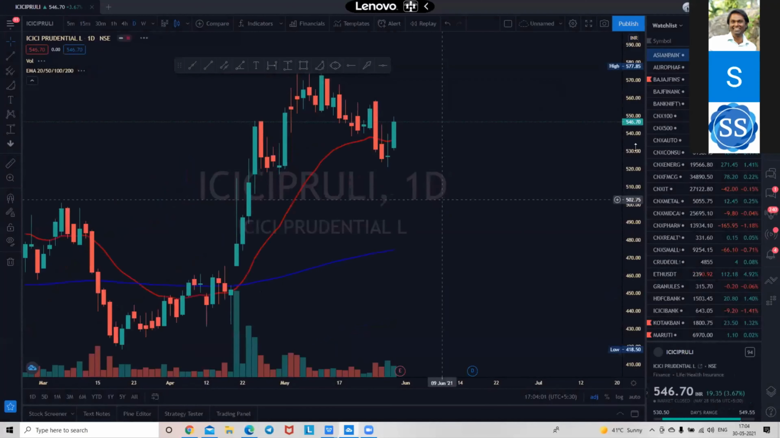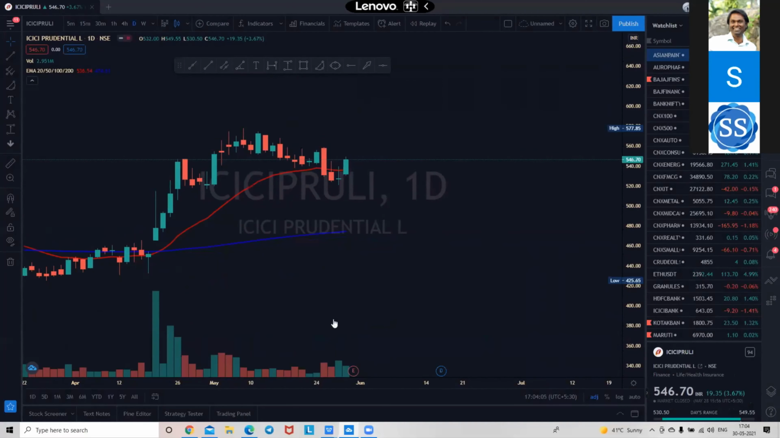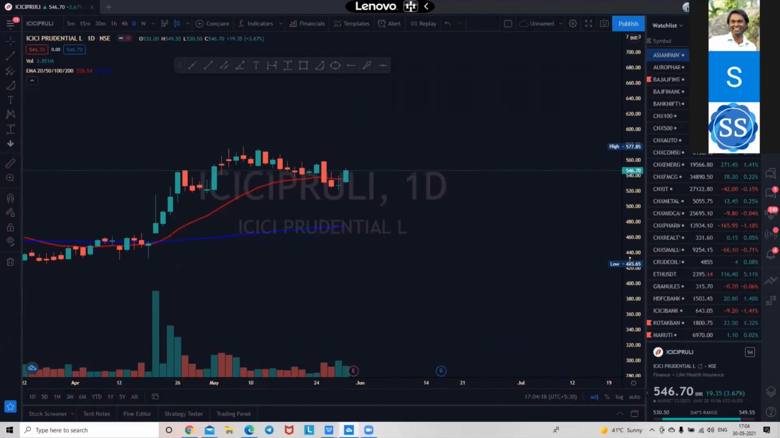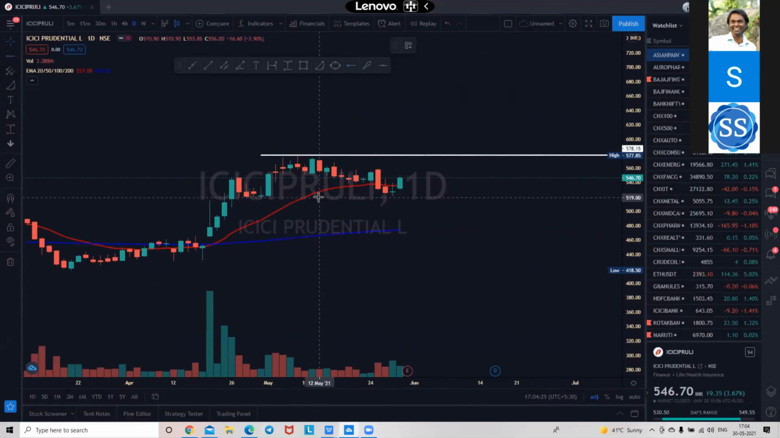ICICI Pru is on the radar. See, big time volume and candle contraction coming in. It is hugging the 20 EMA and the volume has dried up. Here, nothing, simple things giving good returns. See, it is the high, 30th April high. We can have the low over 30th April.